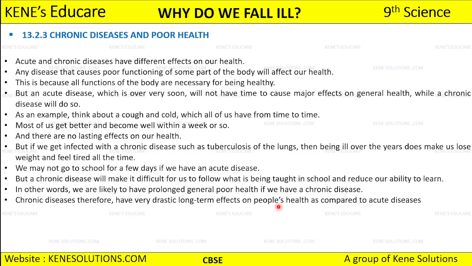But a chronic disease is going to have a drastic long-term effect, and that is why we discussed that chronic disease always leads to poor health.